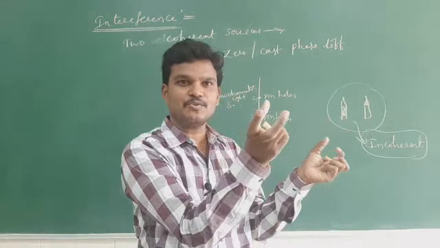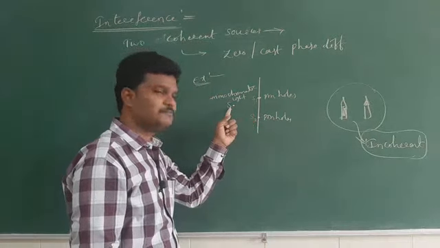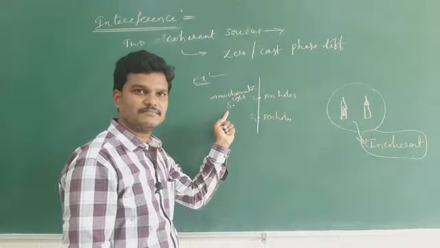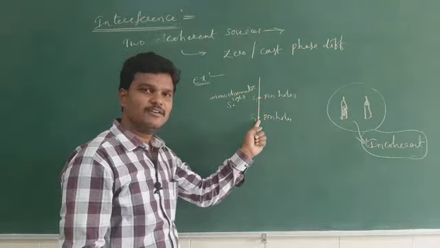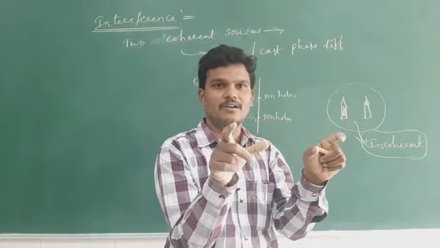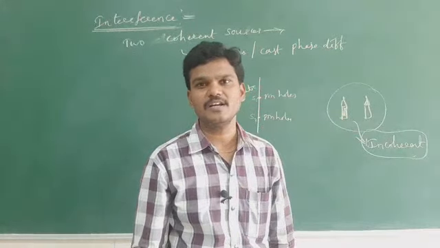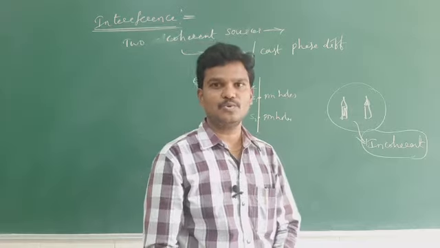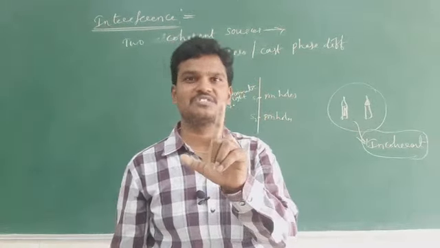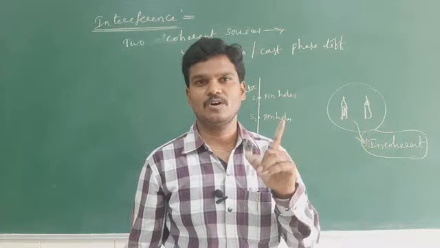They are individual bulbs. The individual headlights of a car placed side by side are not coherent sources. Two individual light sources are not coherent.